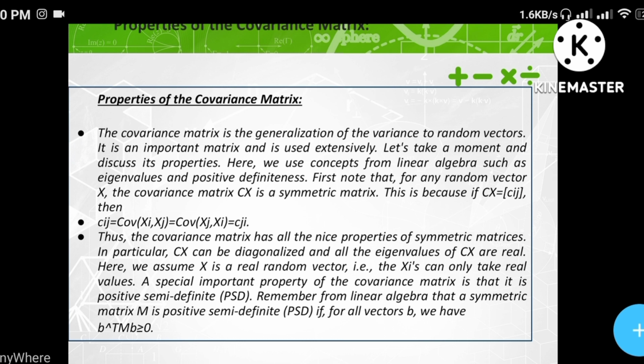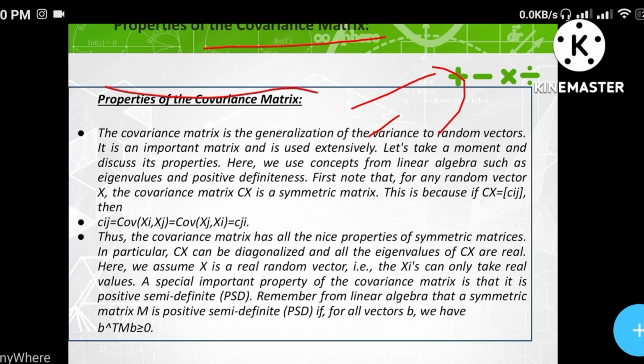Now we come to another part of our PPT called properties of covariance matrix. This is another main part of the PPT. You can see on my screen. The covariance matrix is a generalization of the variance of random vectors. It is an important matrix and is used extensively. Mark the word extensively. Let's take a moment and discuss its properties.